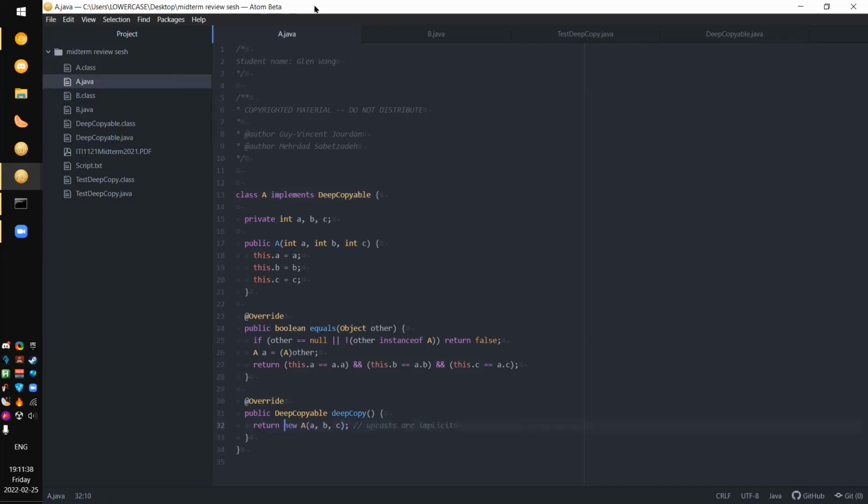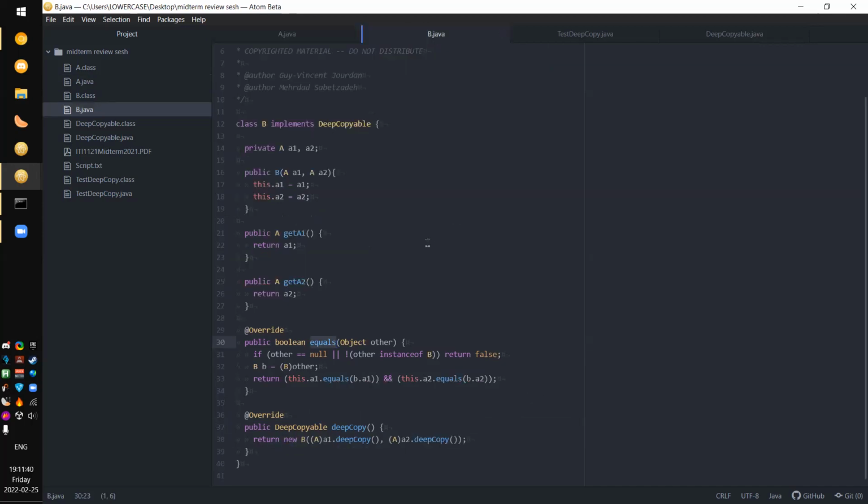That is just something Java does for you. We also have to implement that method in B, and here it does what it says on the tin. It gives you a copy of B in the form of a deep copyable, with an upcast.